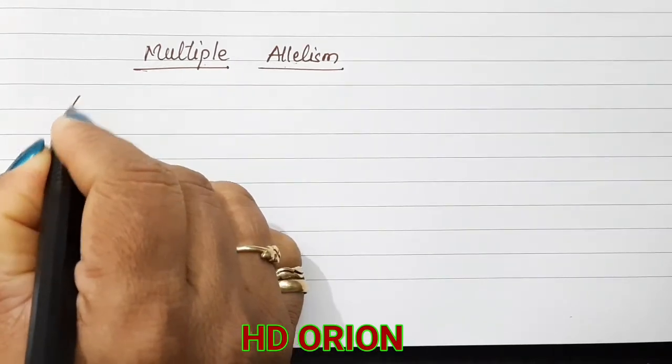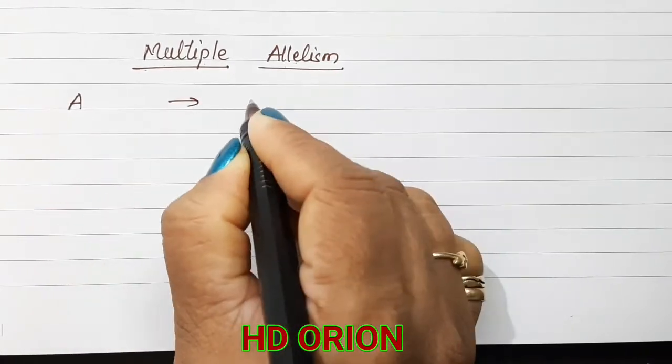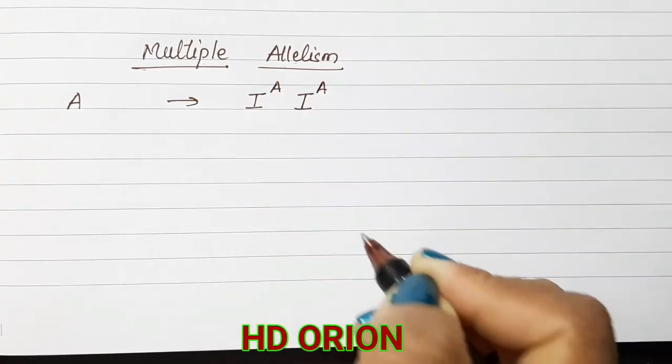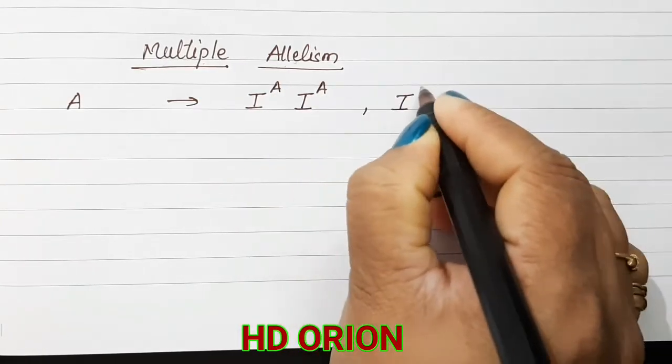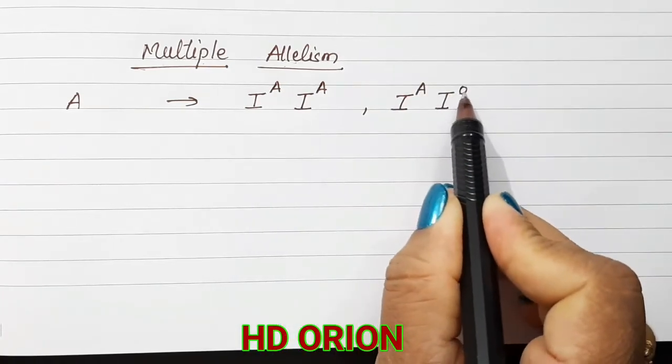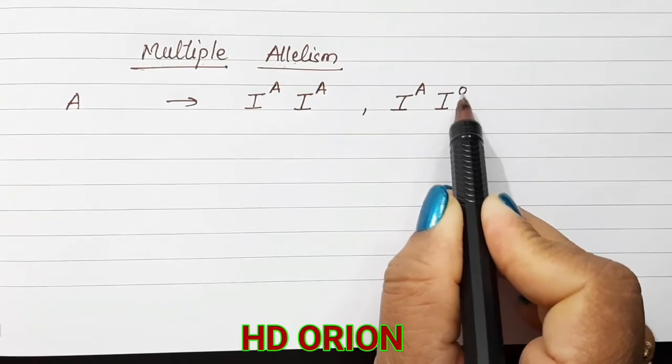If the blood group is A, we represent it as either homozygous A or heterozygous A, that means with the recessive form, which is O type.